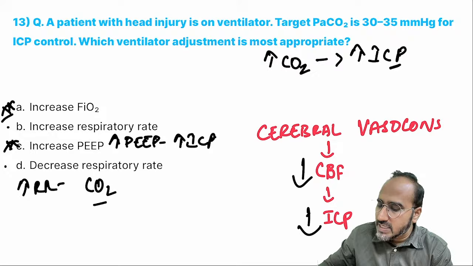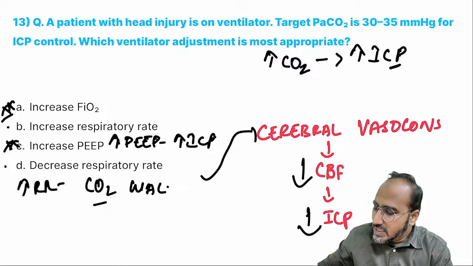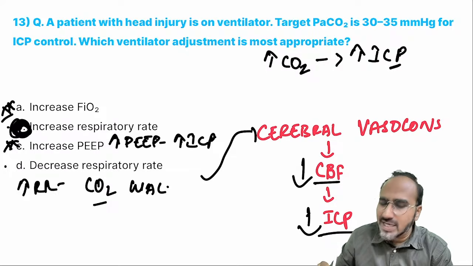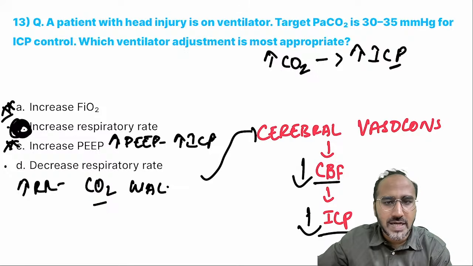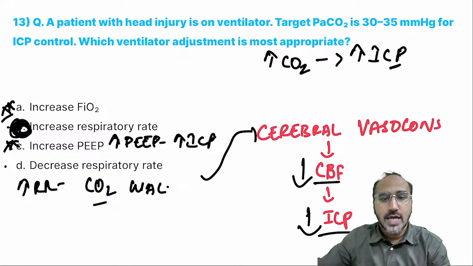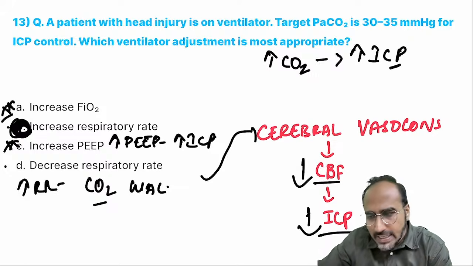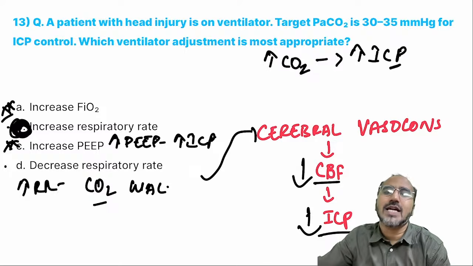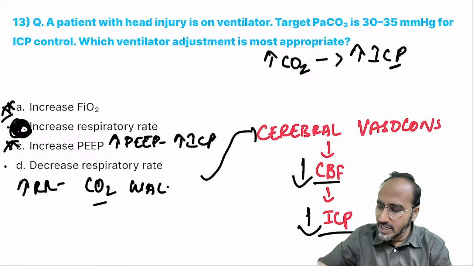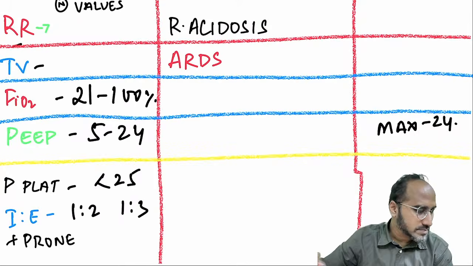Carbon dioxide gets washed off. That is, there is cerebral vasoconstriction that leads to a decrease in the cerebral blood flow and a decrease in the intracranial pressure. Okay, but if you decrease the respiratory rate, again carbon dioxide gets accumulated and ICP will be increased. So you need to understand, guys, intracranial pressure is directly related to carbon dioxide. Anything that is done to reduce carbon dioxide will usually help in reducing the intracranial pressure.